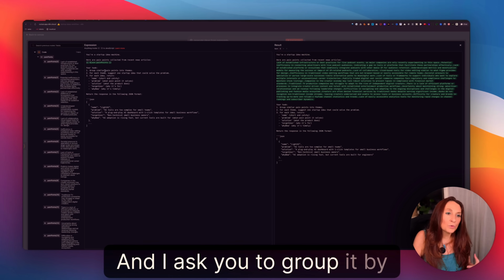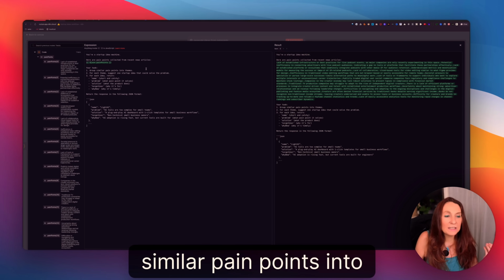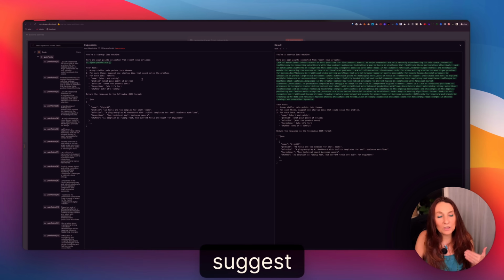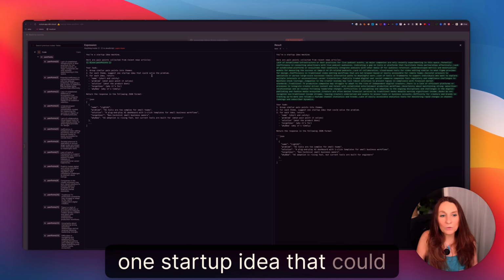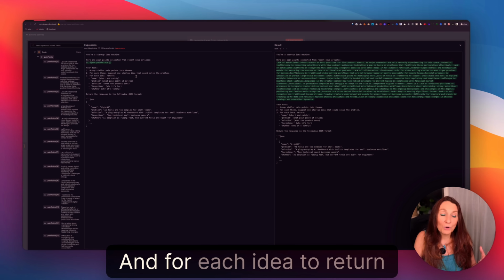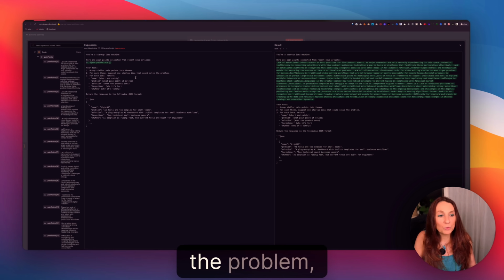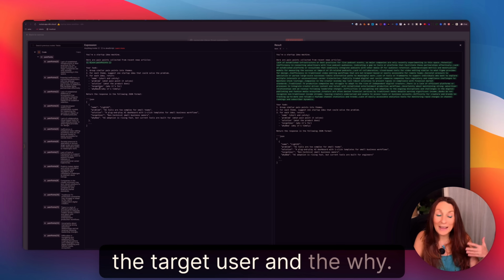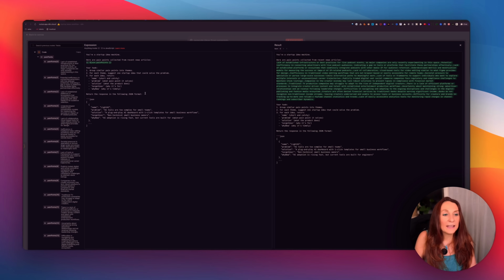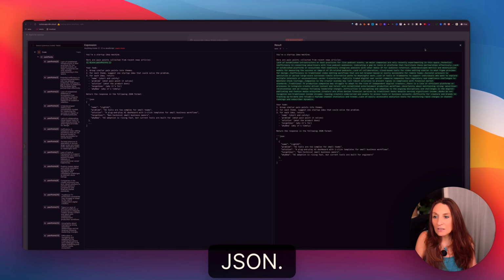I ask it to group them by similar pain points into themes, and for each theme to suggest one startup idea that could solve the problem, and for each idea to return the name, the problem, the solution, the target user, and the why now, and to return this as JSON.